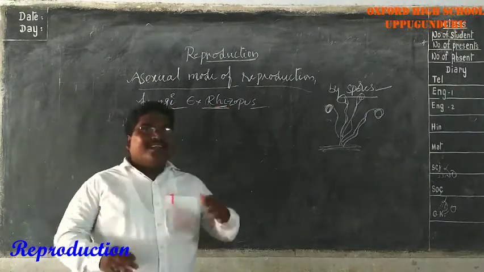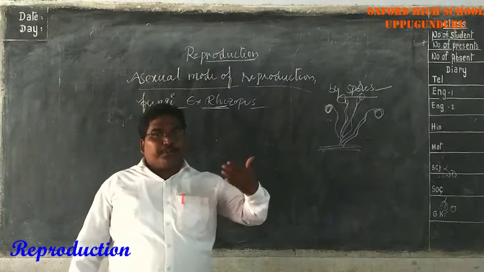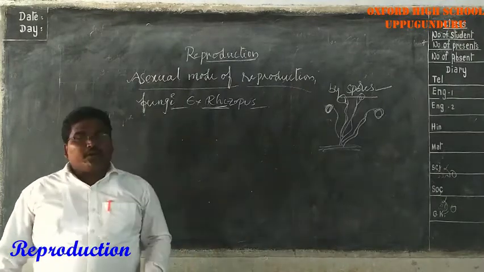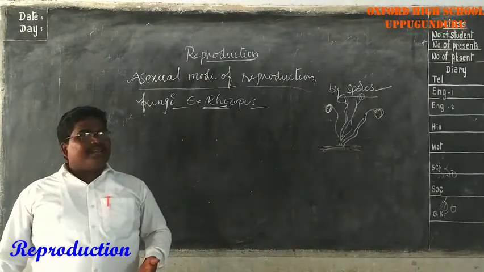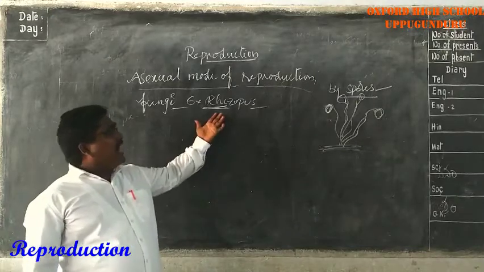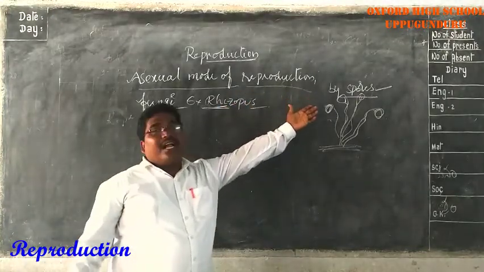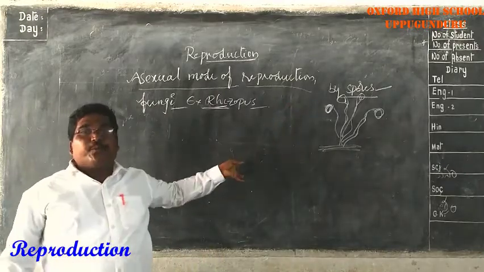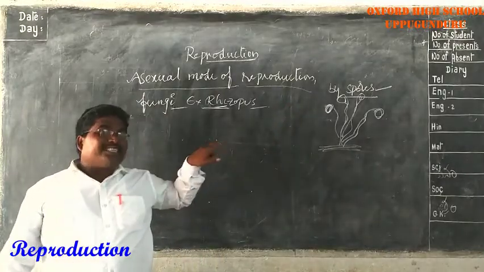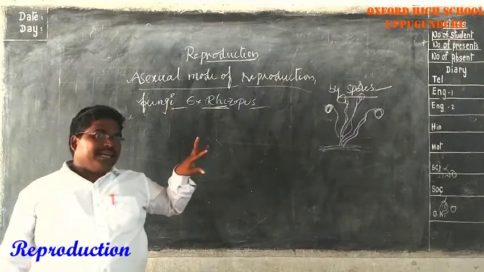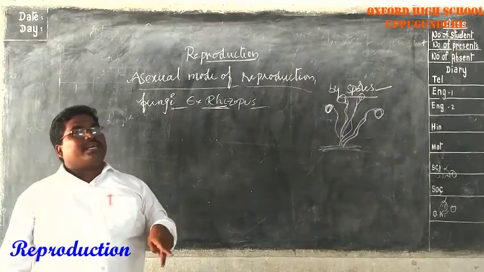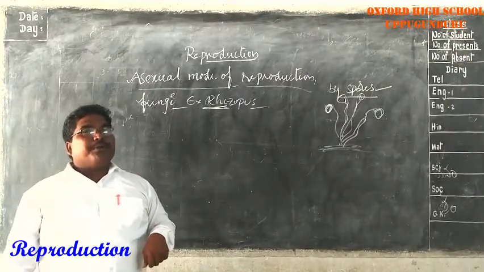Rhizopus produces hundreds of microscopic reproductive units called spores. Do you understand? These are the reproductive units. In the previous section, we discussed that ovum and sperm together develop into a zygote.